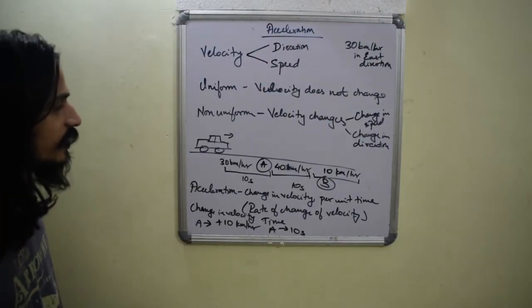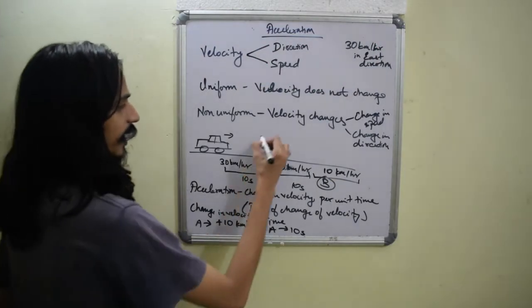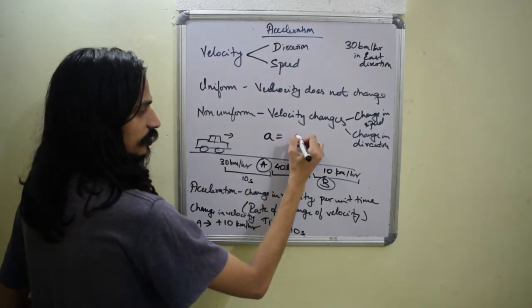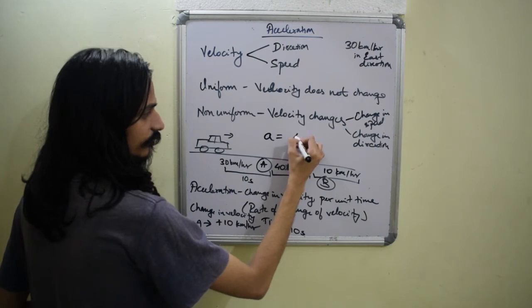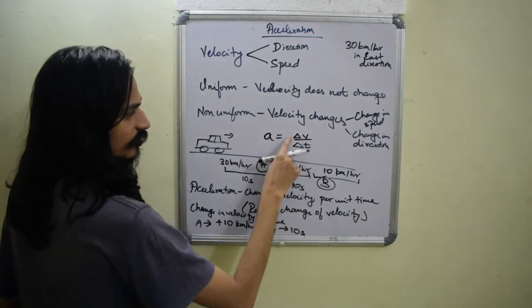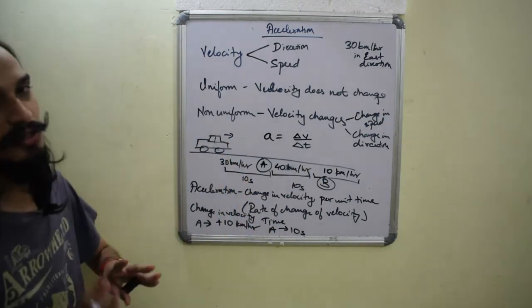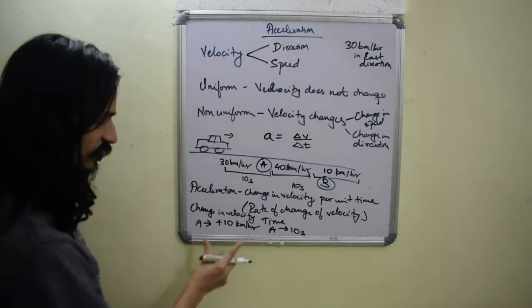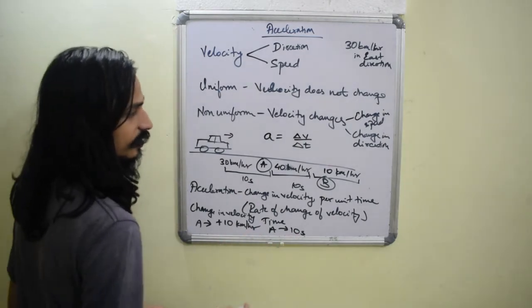So I can simply write this like this: acceleration equals change in velocity by change in time. The delta, the triangle, means change. Don't get confused by it, it's just talking about how much. So this is how much, 10 seconds and 10.